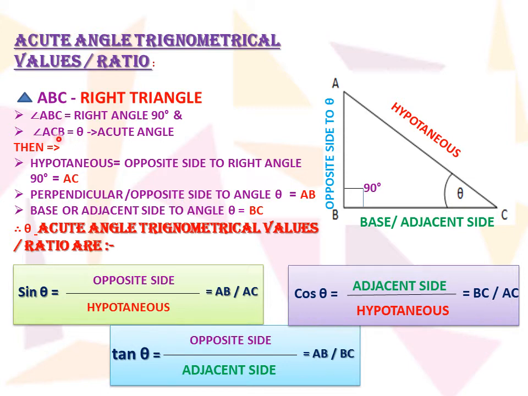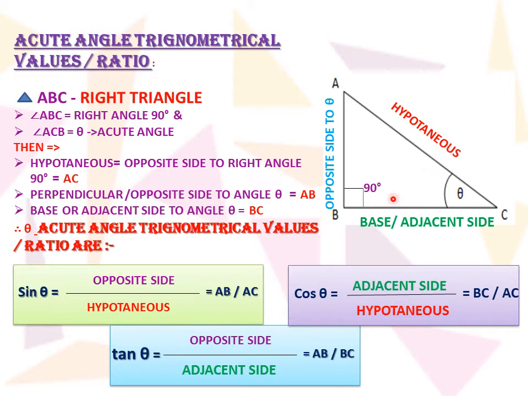And here, the angle we are considering, whose trigonometrical ratios we will be studying, is that particular angle. What will be the ratios? That is what trigonometry is. So here, at this point C, there will be an acute angle, that is theta. At this theta, what are the trigonometrical values of the sides of the triangle?